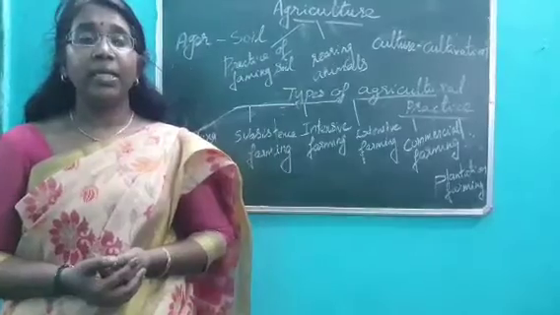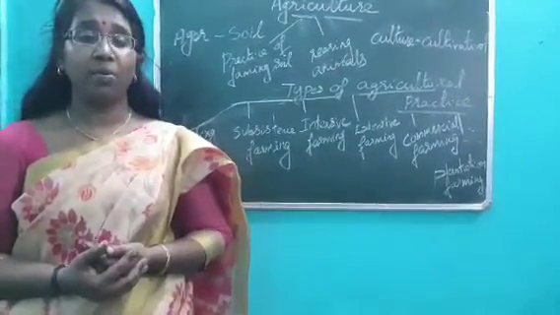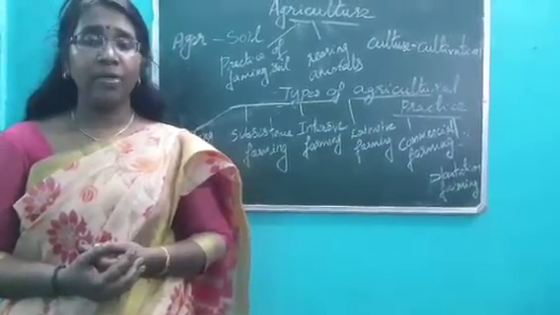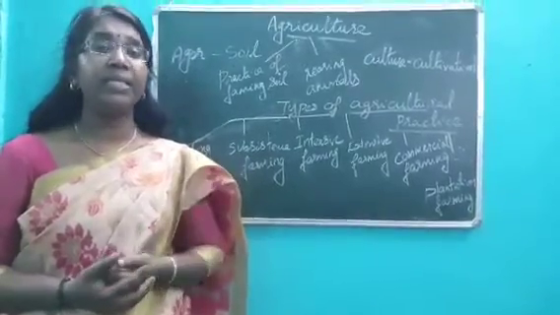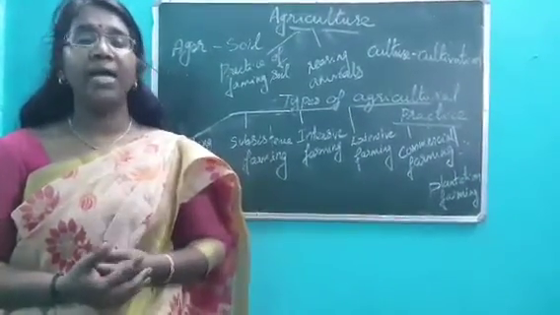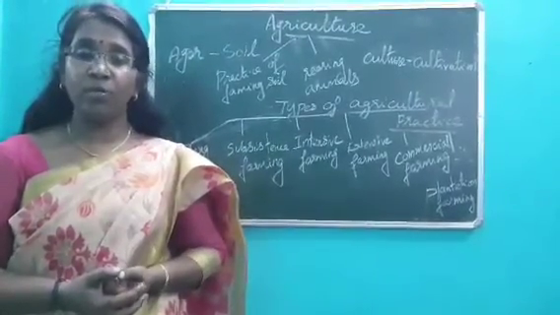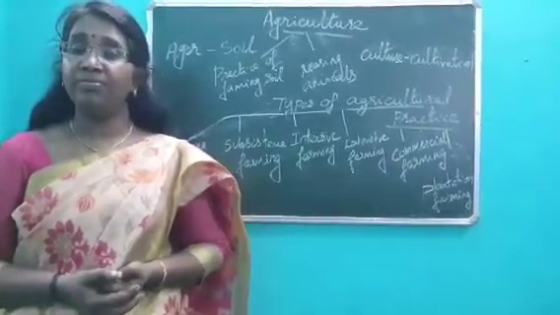And children, do you know what factors mainly affect the growth of agriculture? There are many factors affecting the growth of agriculture in many areas. Some areas are not suitable for cultivation, like desert regions and infertile soil.